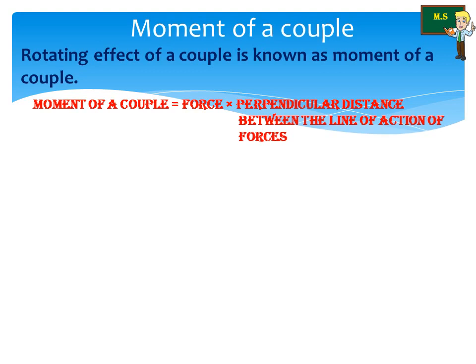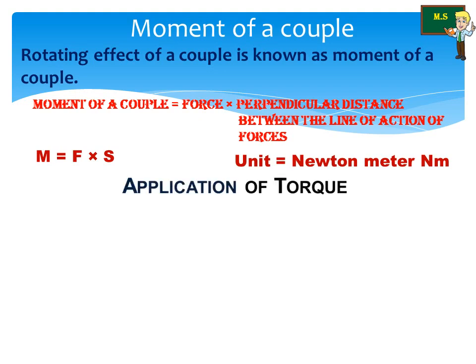Moment of a couple is equal to force into perpendicular distance between the lines of action of the forces. Let us denote this as M equal to F into S, and its unit is Newton meter, Nm. Let me show some applications of the torque here.